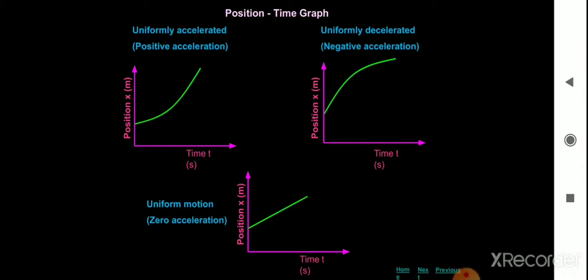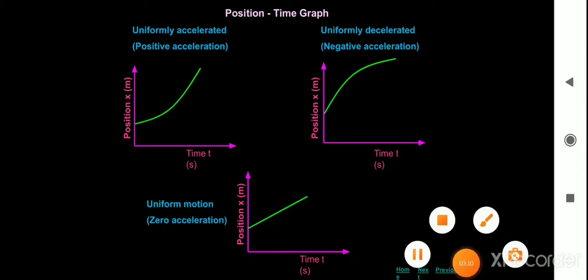Zero acceleration is represented here. If the object is moving with uniform velocity, then its acceleration becomes zero. That indicates the third figure. So these are the different graphical representations of the position time graph for the acceleration of particles: positive acceleration, negative acceleration, and zero acceleration.